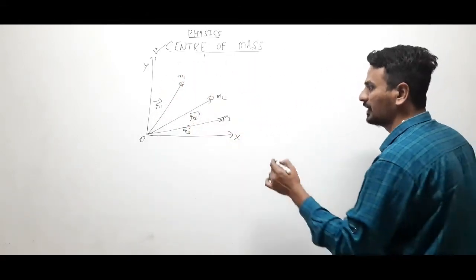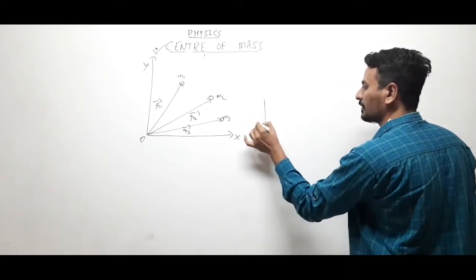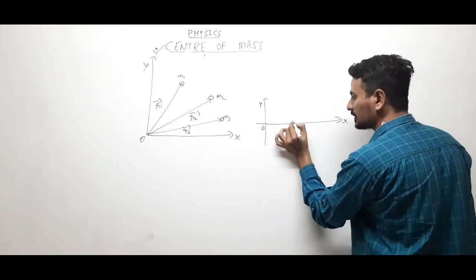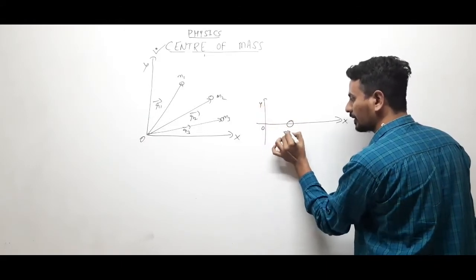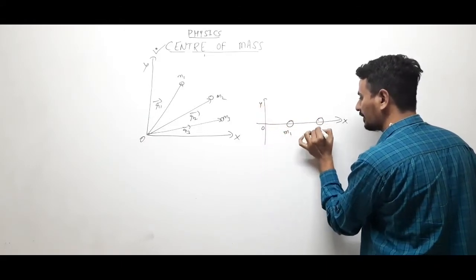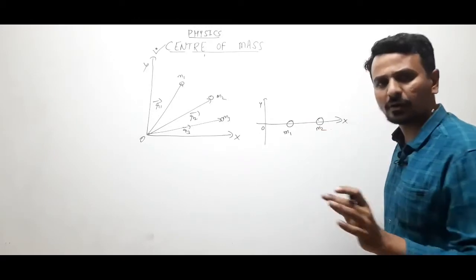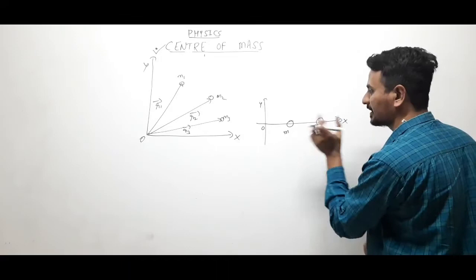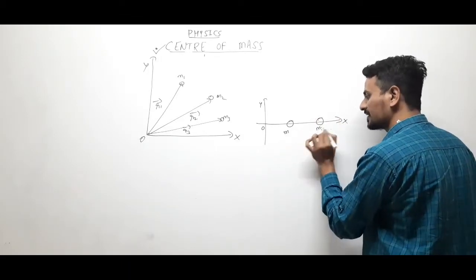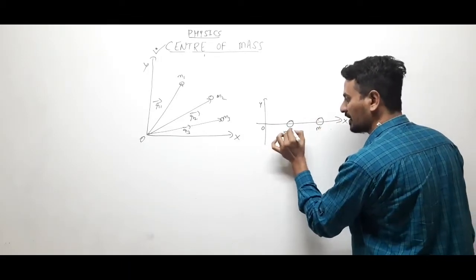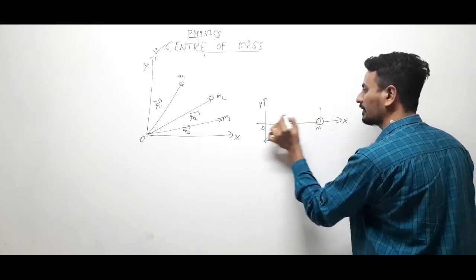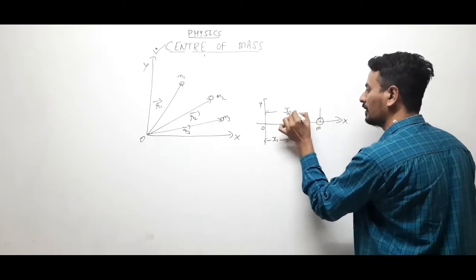That means suppose these are in 2 dimensions. What we are going to do is, suppose one particle is over here, m1, another particle is over here, m2, or let us take an example of a dumbbell. This is a dumbbell, this mass m, this mass m, this is at a distance x1 and this is at a distance x2 from the origin.